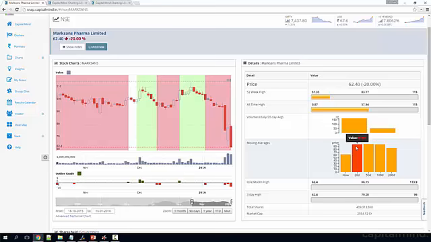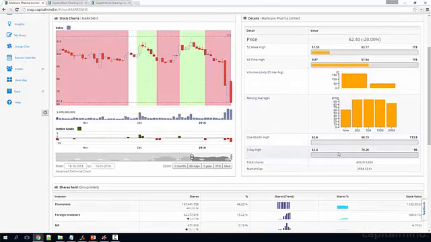This is Marksans Pharma. You see the moving averages. The stock currently is below its 20-day, below its 50-day, below its 100-day, below its 200-day. It's really on a downtrend. You can see it visually here. You can see the volumes and its 20-day average. You can also see the market cap here. We'll be changing the site to make it even more visual as we go along.